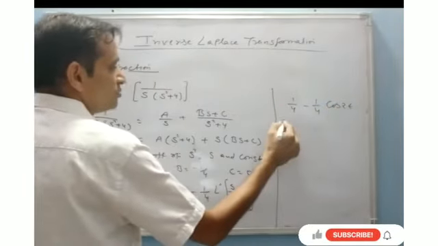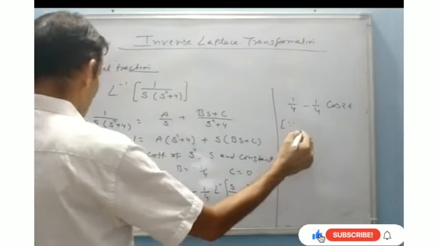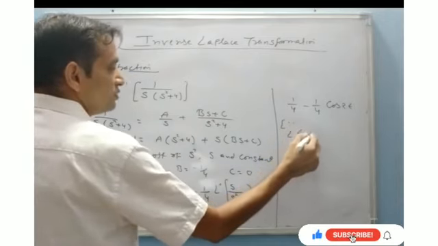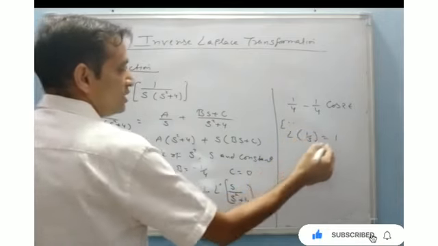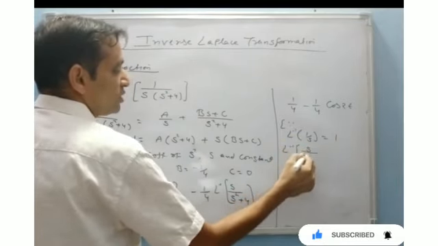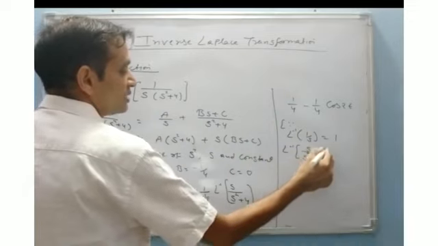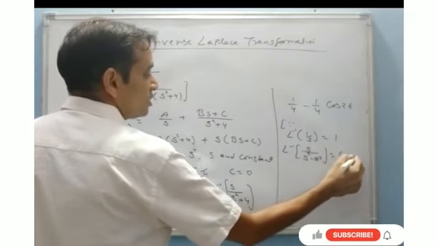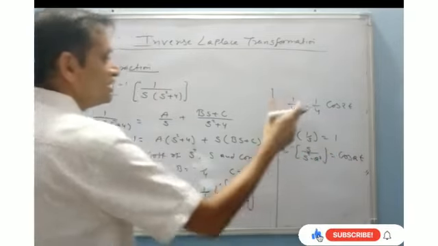As we know, Laplace inverse of 1 by s is 1, and Laplace inverse of s upon s square plus a square is equal to cos of at. That is why it is the answer.